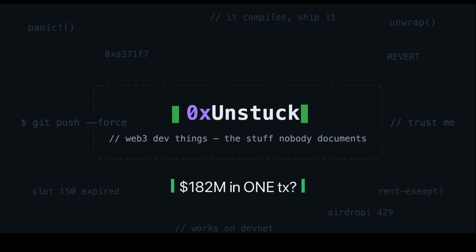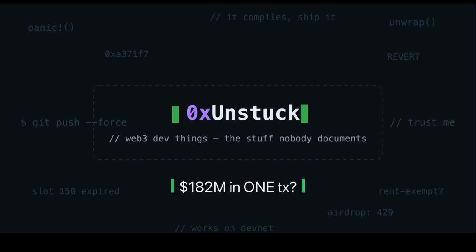Today, one of the wildest hacks ever. Someone borrowed a fortune for about 15 seconds, used it to vote themselves the entire treasury of a protocol, and paid the loan back. All in a single transaction. No hacking, no stolen keys, they just follow the rules of a broken voting system. We'll rebuild it from scratch, drain a treasury on camera, and then fix it.